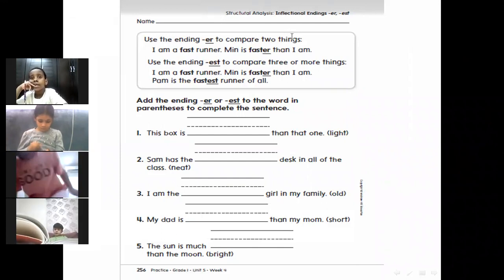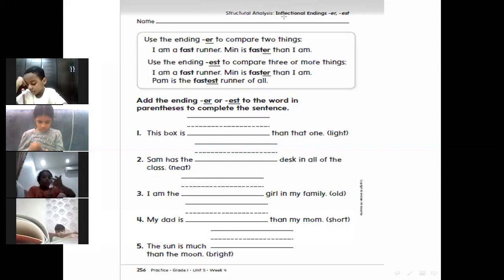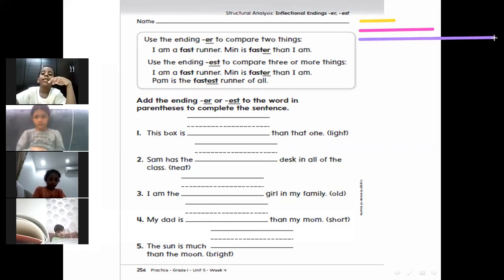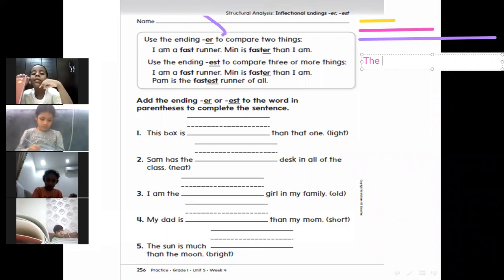Here we have three lines. Let's draw them. This is the first line, the second line, the third line. So we will say the yellow line is long.